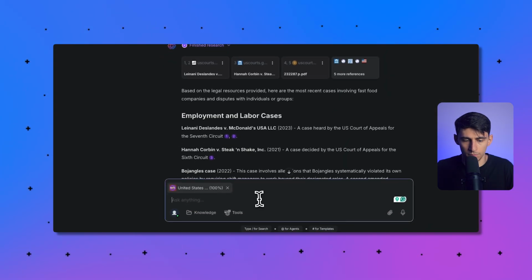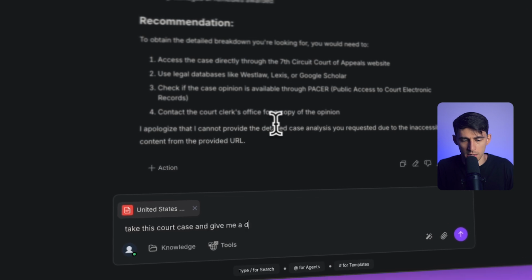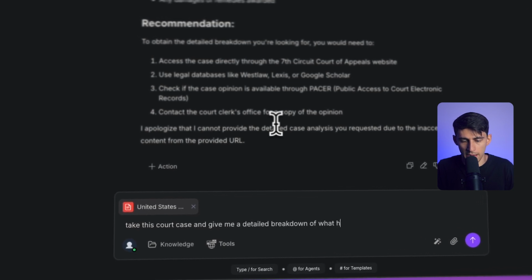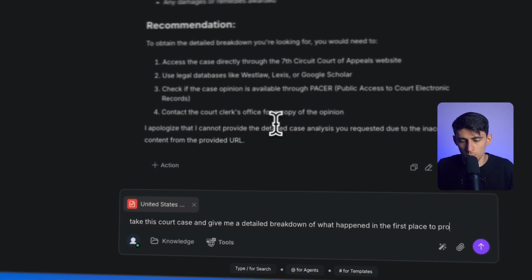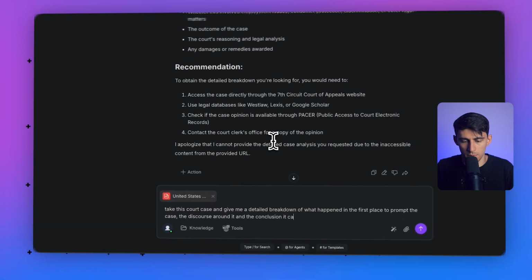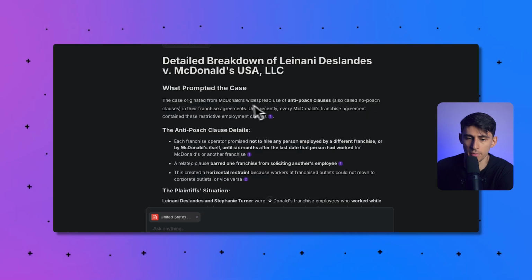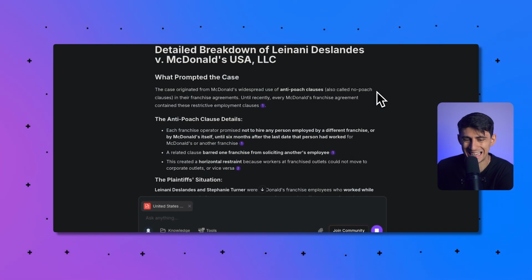Now, take this court case and give me a detailed breakdown of what happened in the first place to prompt the case, the discourse around it, and the conclusion it came to. All right, so what prompted the case is that McDonald's widespread use of anti-poach clauses, also called no-poach clauses, in their franchise agreements. Until recently, every McDonald's franchise agreement contained these restrictive employment clauses. So each franchisee's operator promised not to hire any person by a different franchise or by McDonald's itself until 6 months after the last date that the person had worked for McDonald's or another franchise.